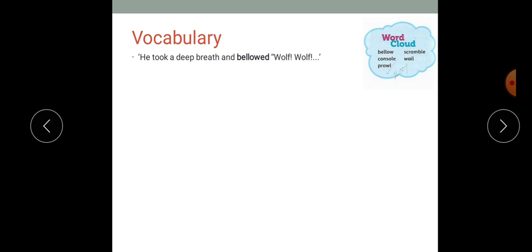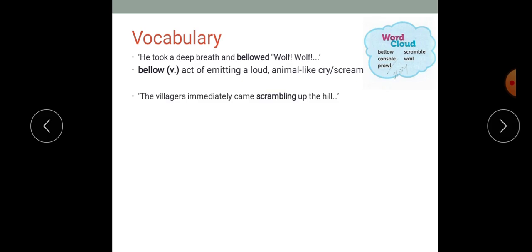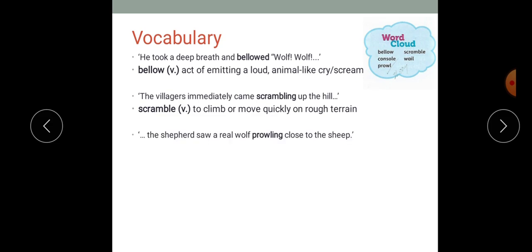He took a deep breath and bellowed, "Wolf, wolf." Bellow is a verb and it's the act of emitting a loud animal-like cry or scream. The villagers immediately came scrambling up the hill. Scramble is a verb and it's to climb or move quickly on rough terrain.